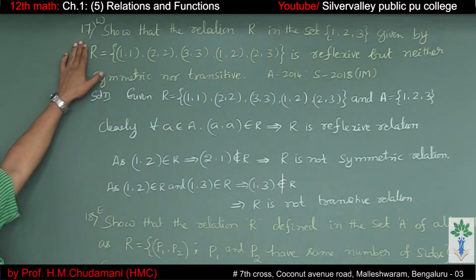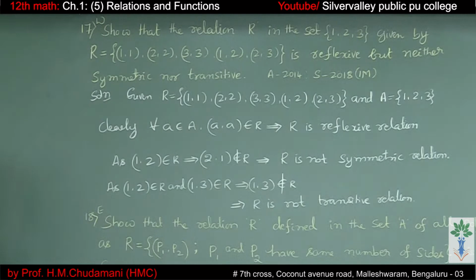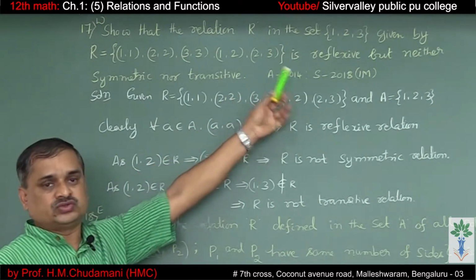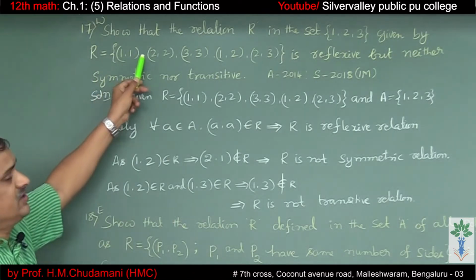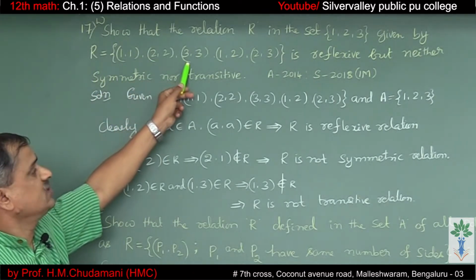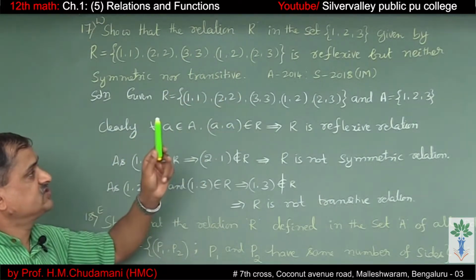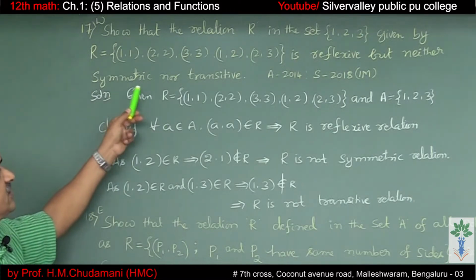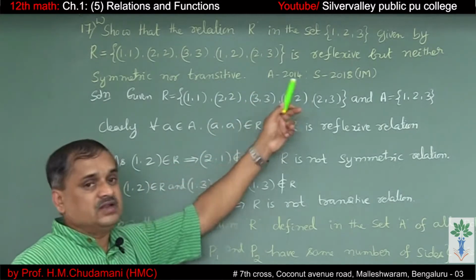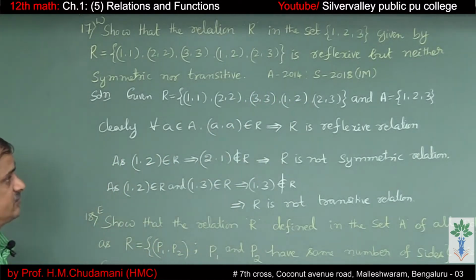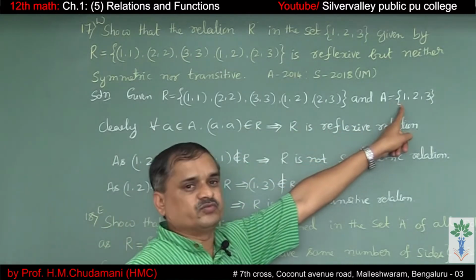Next, question number 17, a worked example. Show that the relation R in the set A equals {1, 2, 3} given by R is equal to {(1, 1), (2, 2), (3, 3), (1, 2), (2, 3)} is reflexive but neither symmetric nor transitive. We are supposed to show. Annual 14 and supplementary 18 appeared twice. See, this is the given relation and the set A is {1, 2, 3}.